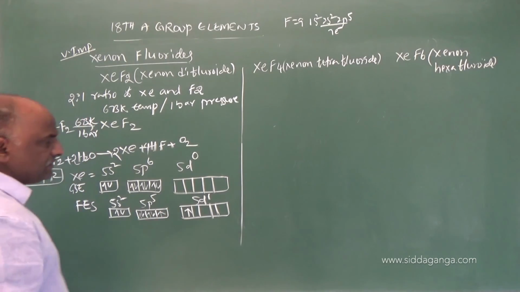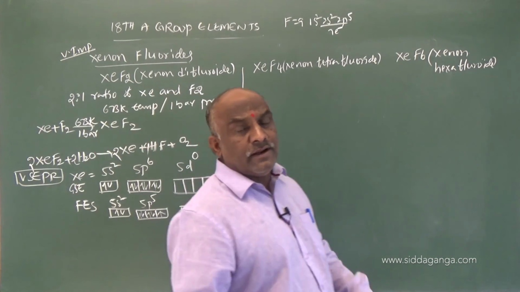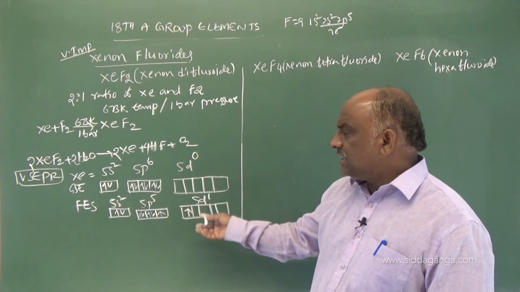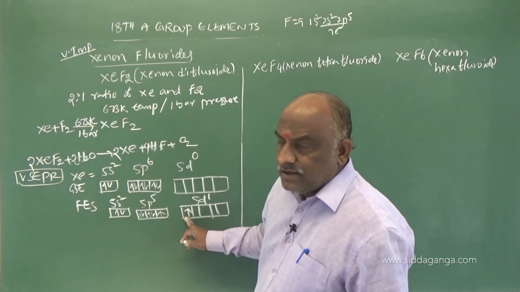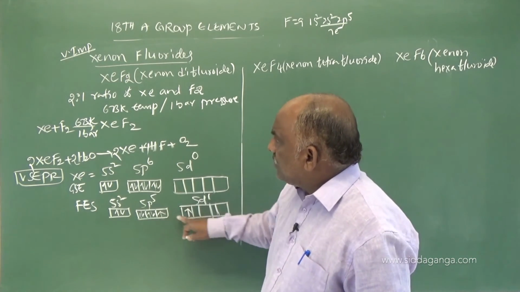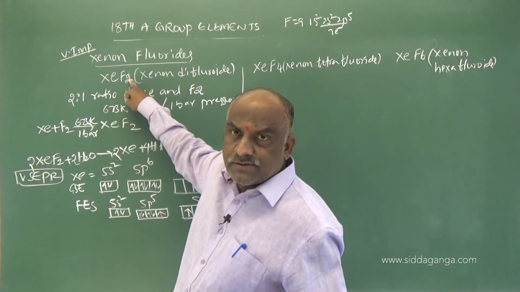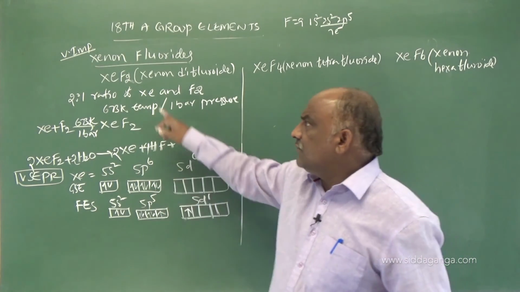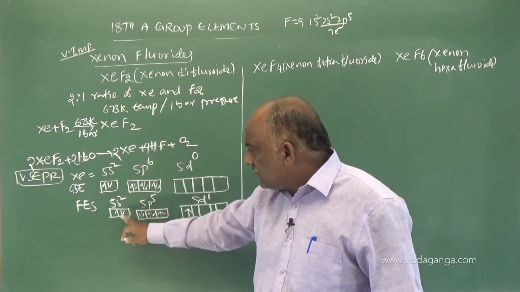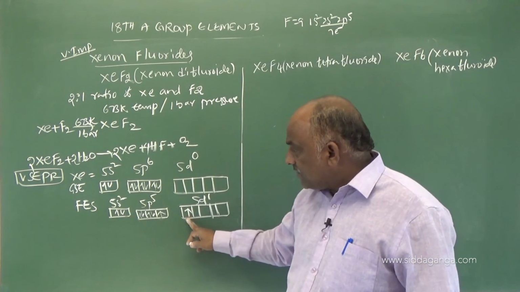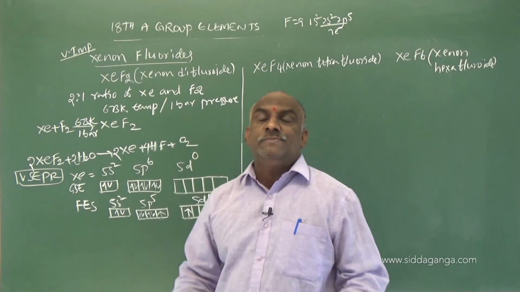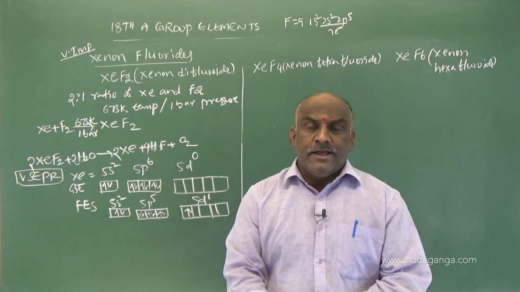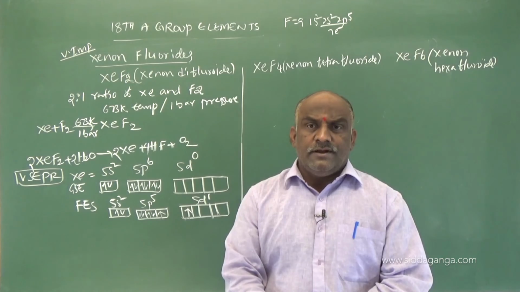So in the first excited state, how many unpaired electrons are there? 2 unpaired electrons are present in the xenon atom, one in a p orbital and one in a d orbital. These 2 unpaired electrons form 2 covalent bonds with 2 fluorine atoms. Further intermixing of 1 s orbital, 3 p orbitals and 1 d orbital results in 5 sp3d hybridized orbitals.